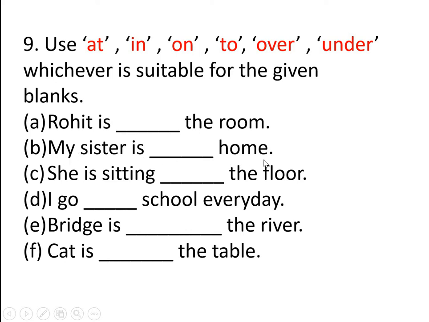B: My sister is blank home. My sister is at home. C: She is sitting blank the floor. She is sitting on the floor. Then D: I go blank school every day. I go to school every day. E: The bridge is blank the river. So the correct answer is, the bridge is over the river. Then F: The cat is blank the table. The cat is under the table.